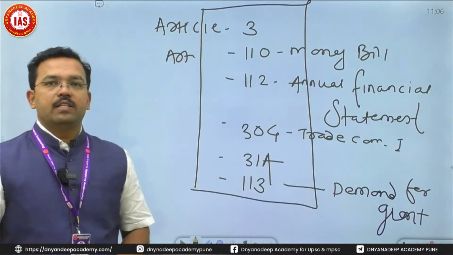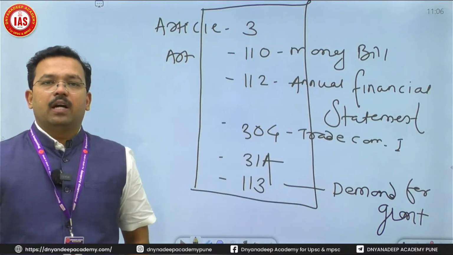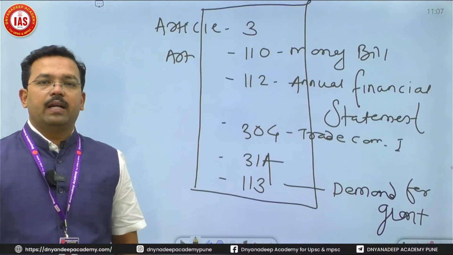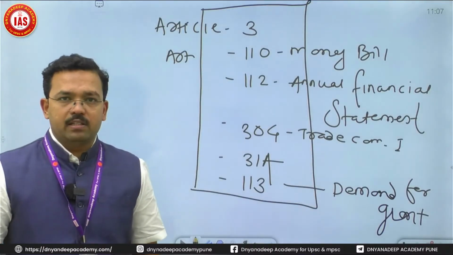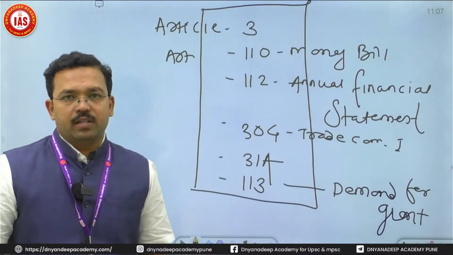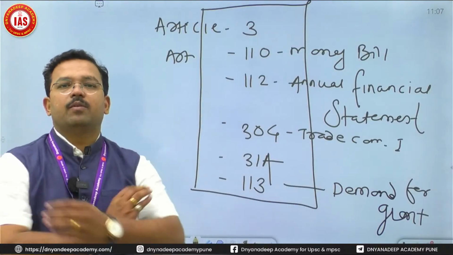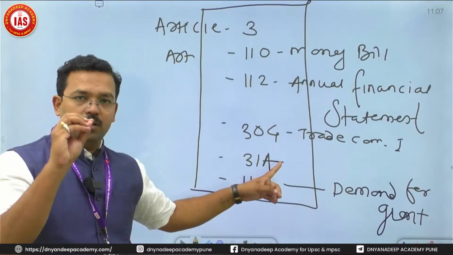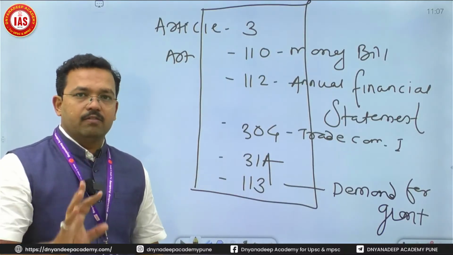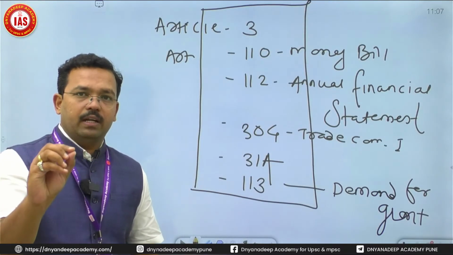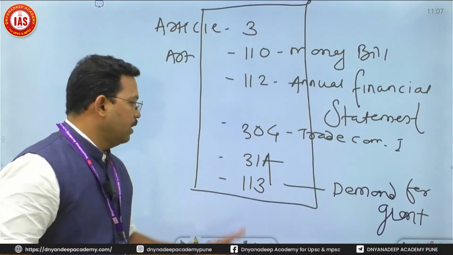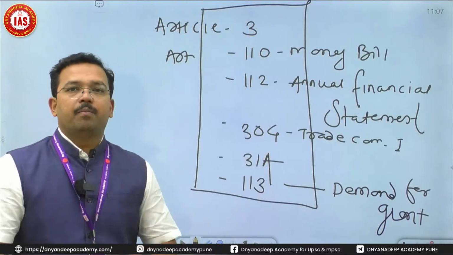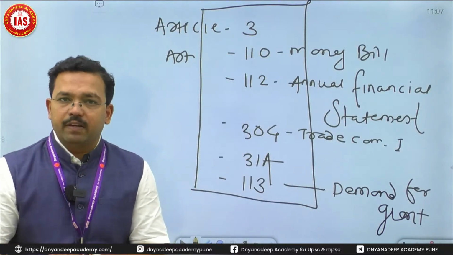Article 3, changing name, area and boundary of a state. 110, money bill. 112, annual financial statement. 304, a bill of state legislature which is imposing restriction on trade, commerce and intercourse amongst the states. And Article 31A, making laws in five categories which might violate Article 14 and 19, that we'll discuss during fundamental rights. Article 113, demand for grant. So these are the cases where prior permission of the President is very, very essential.